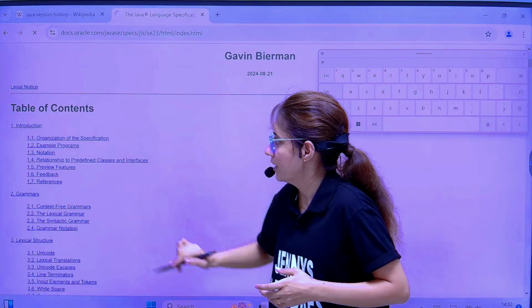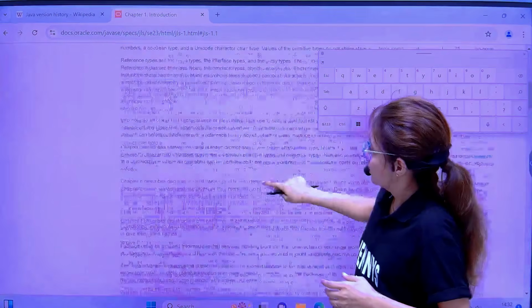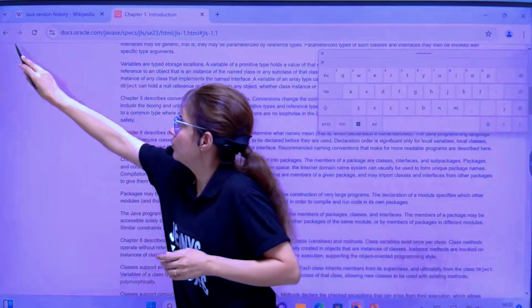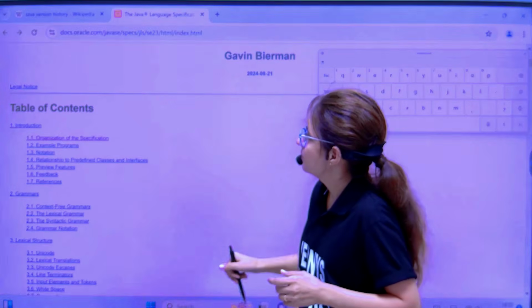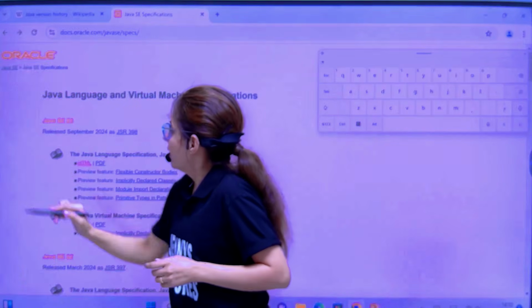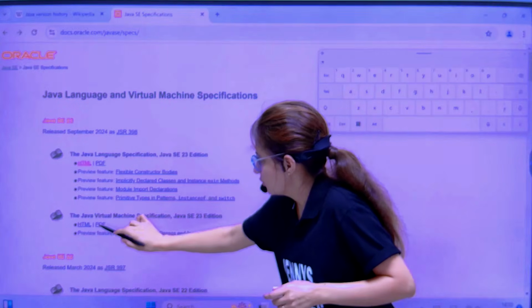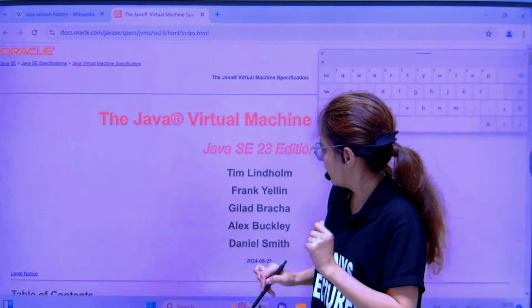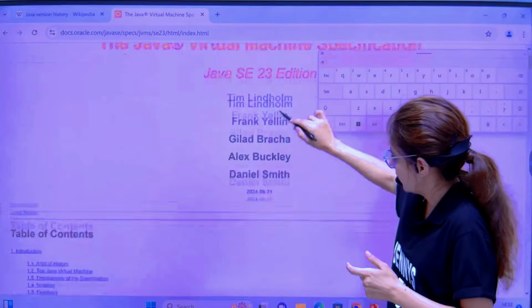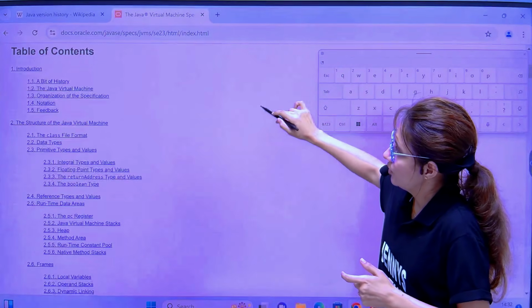Suppose, let's see the organization of the specification. There is something here. So you can check it out if you want to read. Right. Now let me show you the virtual machine specifications. Click on HTML and see. This was written by these members. And this is the table of contents of the JVM specification.